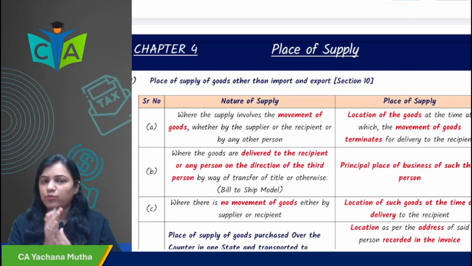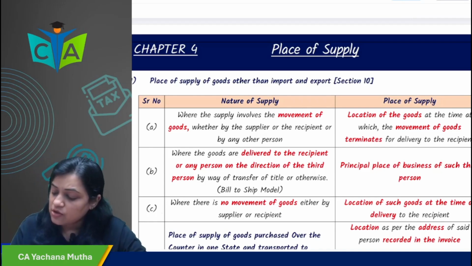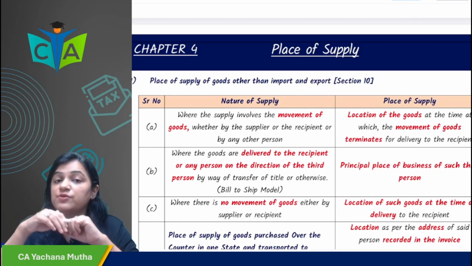So now we are starting with what? Place of supply provisions. Marathon revision of place of supply. So why is place of supply important?